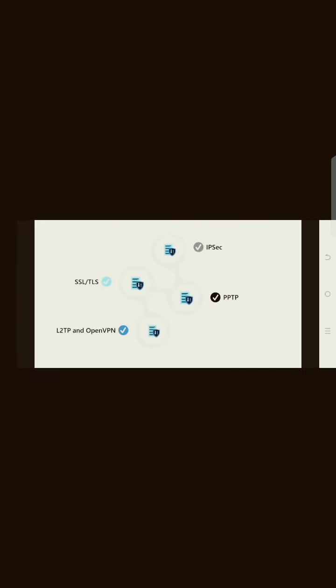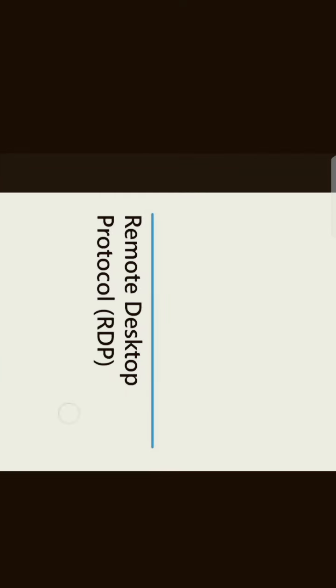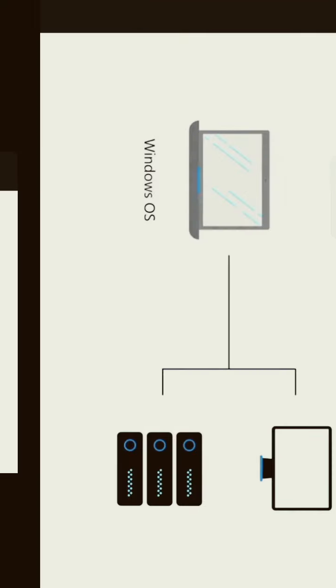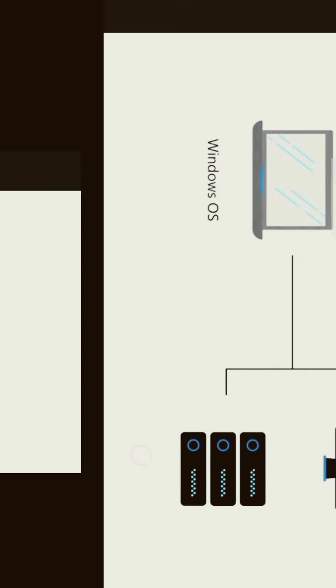It can use multiple protocols like IPsec, SSL, TLS, PPTP, L2TP, and OpenVPN. Another protocol that can be used is RDP. RDP is a Windows protocol which enables Windows devices to get remote access to the server or different PCs. For this you have to be in the network. But if you are not in the network, and you're in a public place, you need to use SSH.